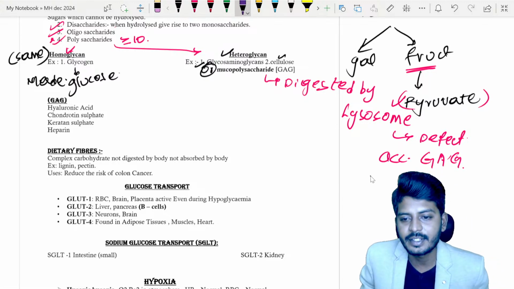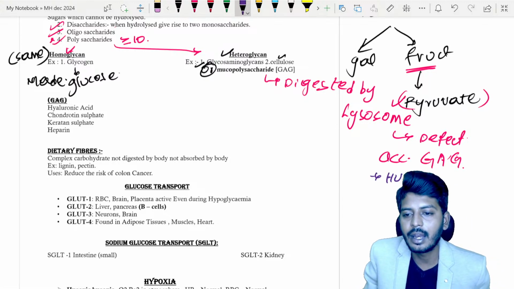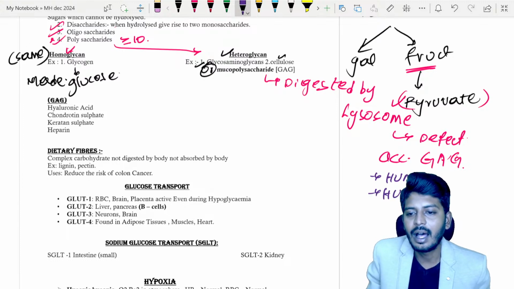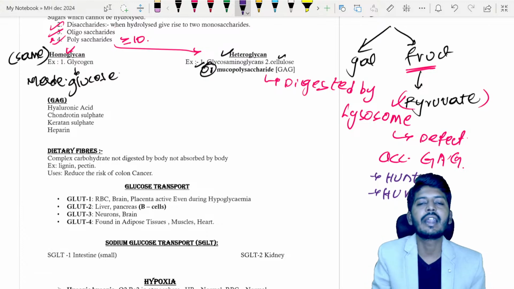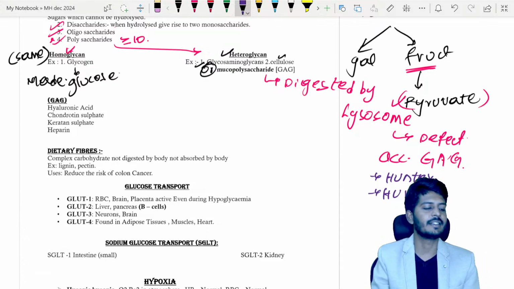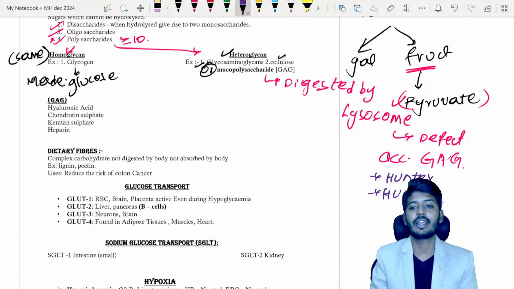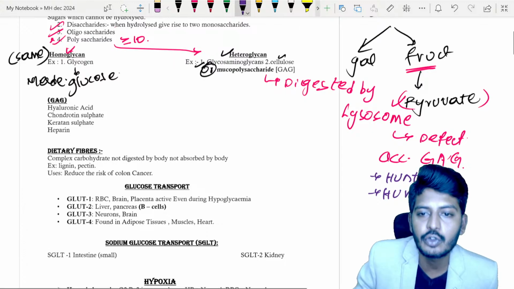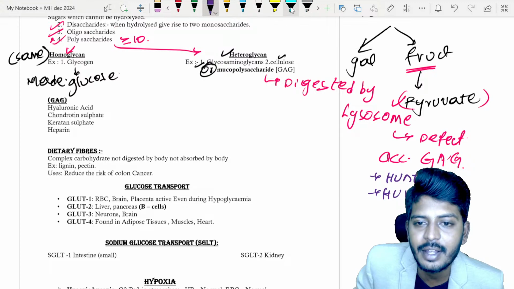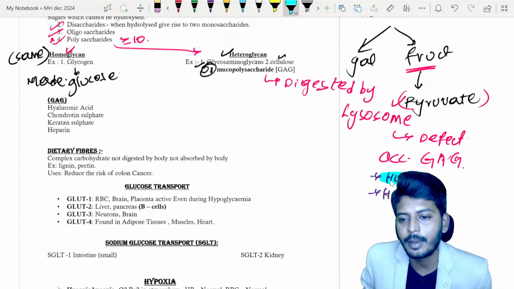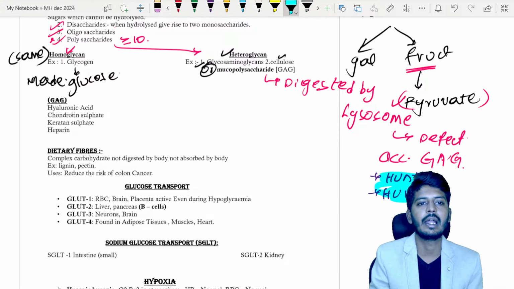This leads to two diseases called Hunter disease and Hurler disease. In these two diseases, glycosaminoglycans are deposited. The question they're going to ask is, in Hunter disease, which substances are deposited? There is a lysosomal defect, because of which there is an accumulation of glycosaminoglycans.